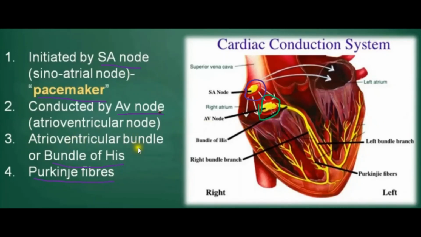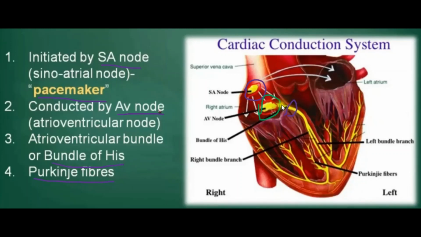Ventricular bundle or bundle of His. This region is the bundle of His region. Why is it known as His? Because the scientist His first discovered the atrioventricular bundle. So because of his name, the atrioventricular bundle is known as the bundle of His.